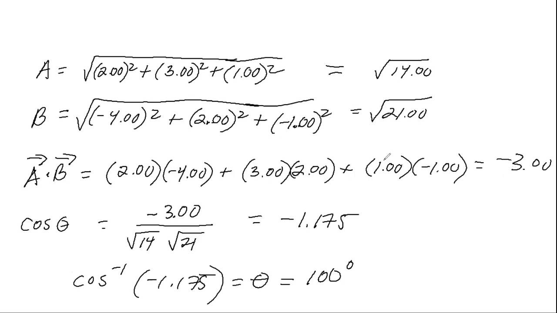So recall that the cosine of theta is going to equal vector A dot B over their magnitudes. And that would be -3 over square root of 14 times square root of 21. That's cos theta is going to be equal to -1.175. So cos inverse of -1.175 is going to equal theta, and theta will equal 100 degrees.